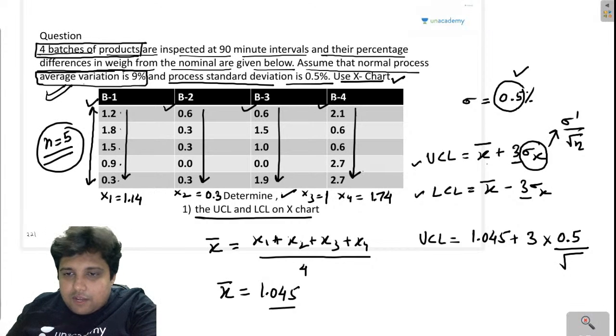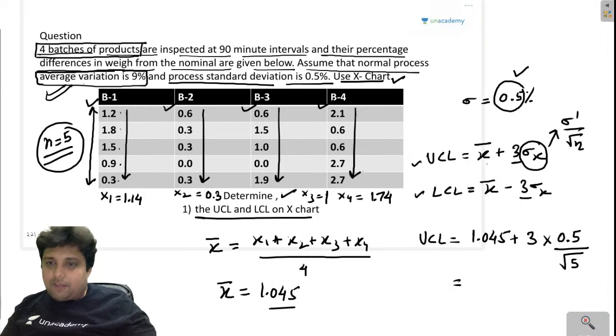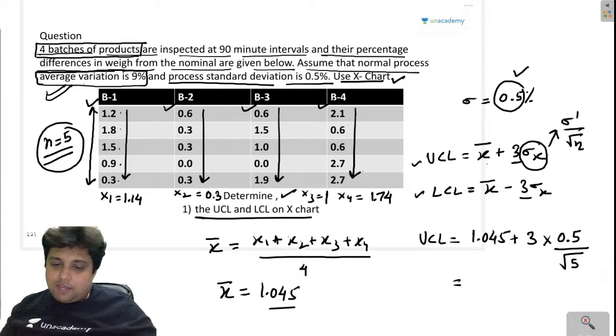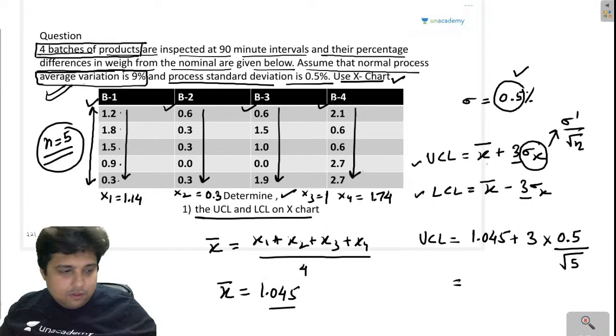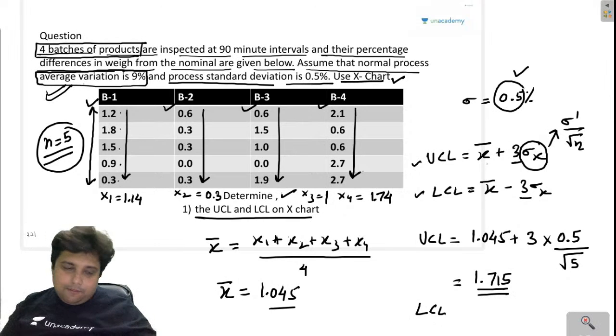So this is coming out to be 1.045 plus 3 times 0.5 by root over 5. So this is coming as 1.715. 1.715 is the upper limit, and the lower control limit will be